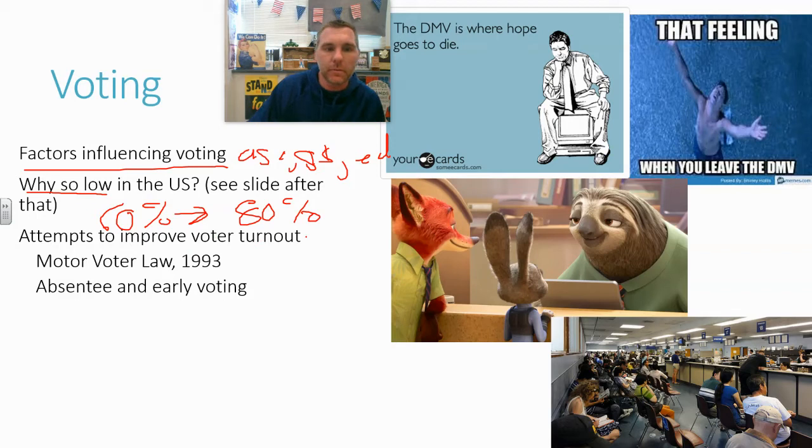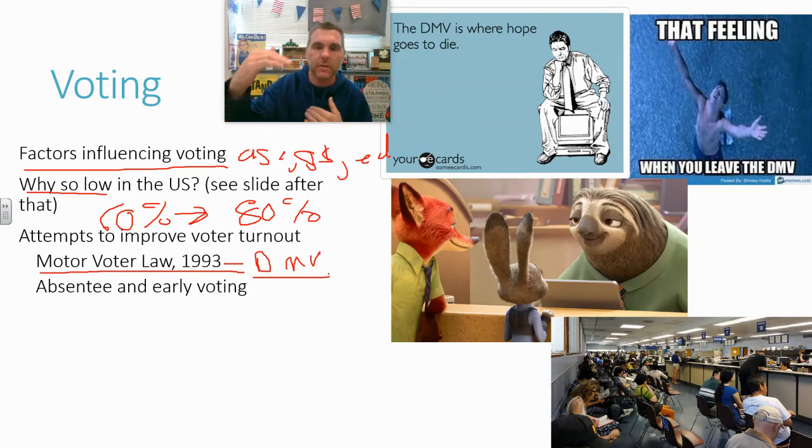There have been attempts to improve voter turnout. The first one's the Motor Voter Law. This passed in 1993, and this means you can register to vote at the DMV. Okay, so when you do your license, there's a little place there called the Motor Voter Office, and that's where you can register to vote. In fact, back in the day, students used to have to turn in voter ballots, and I would take those to the DMV office and turn them in for them to be registered to vote.